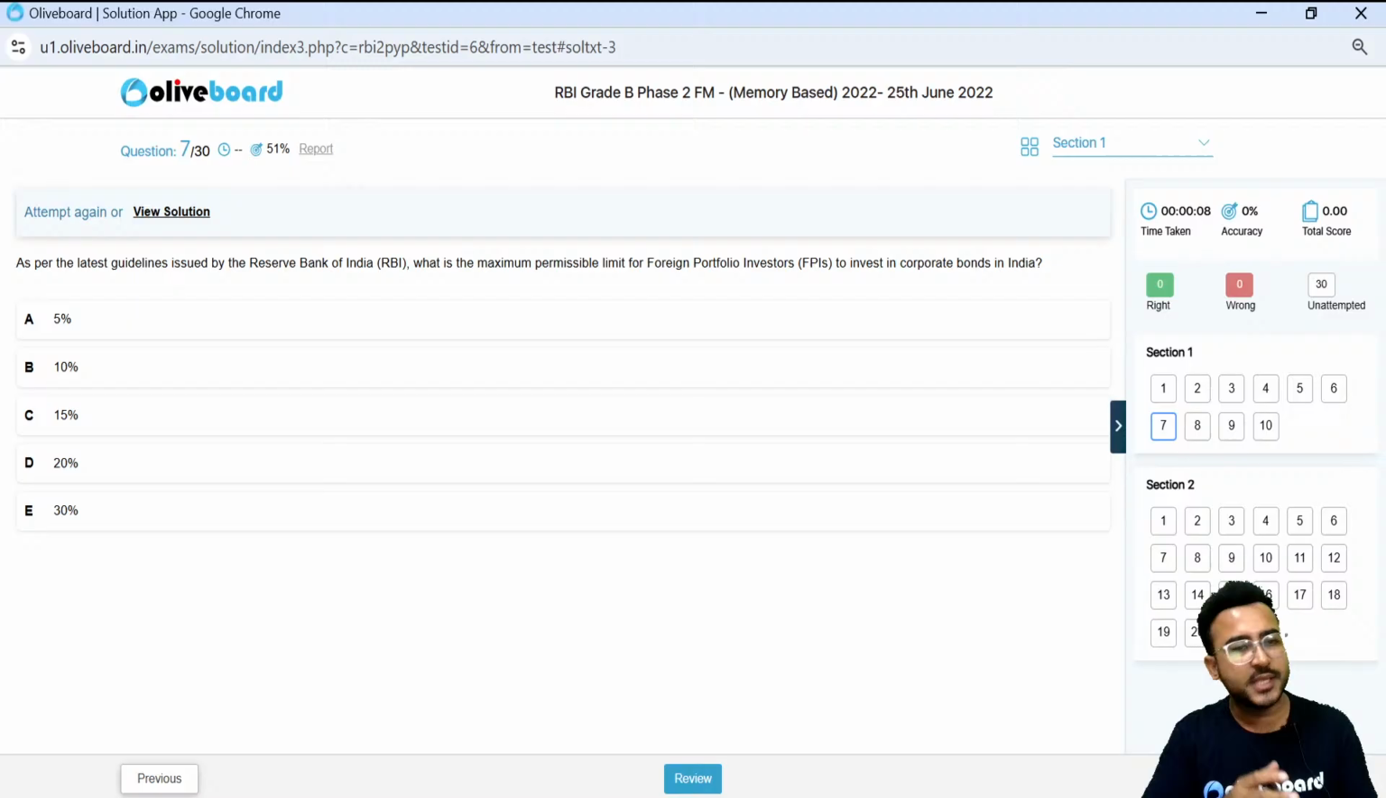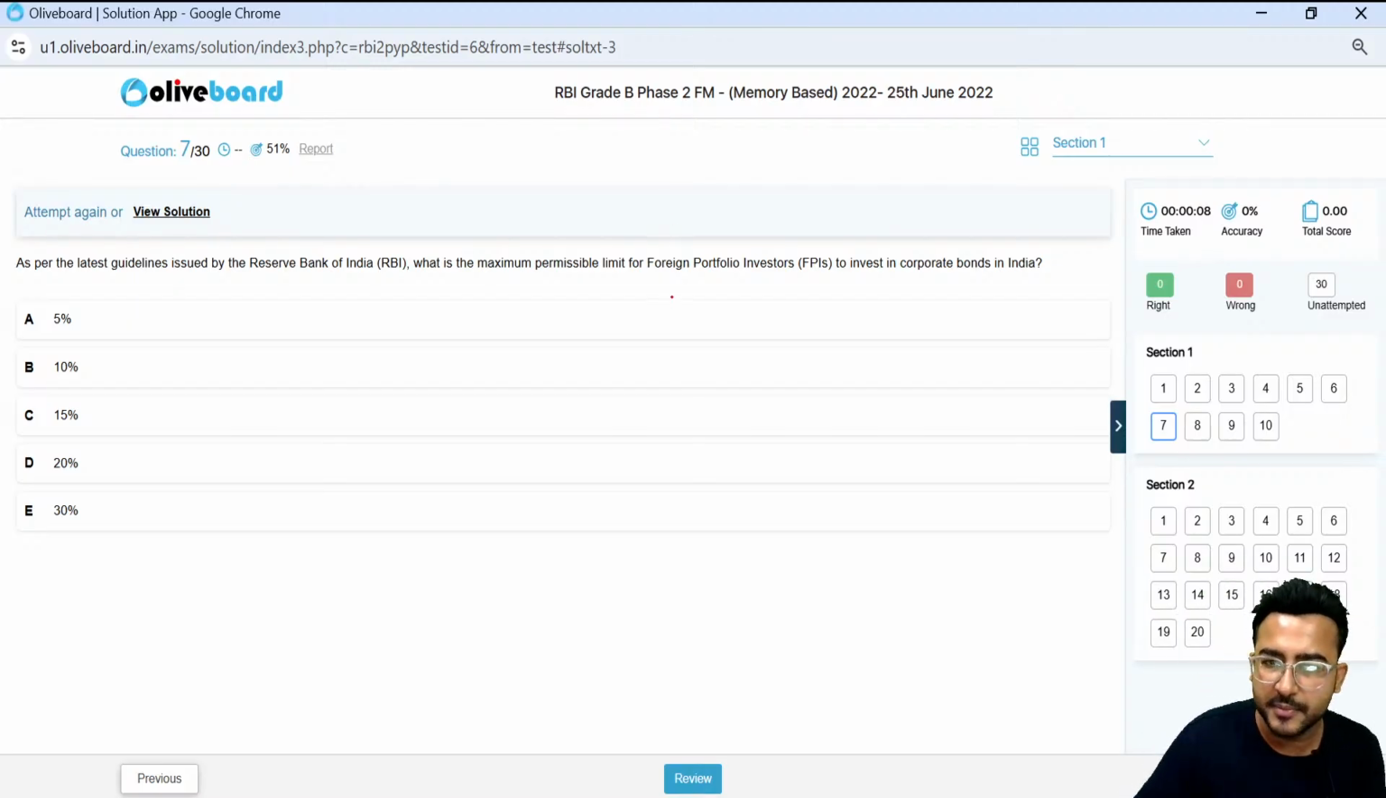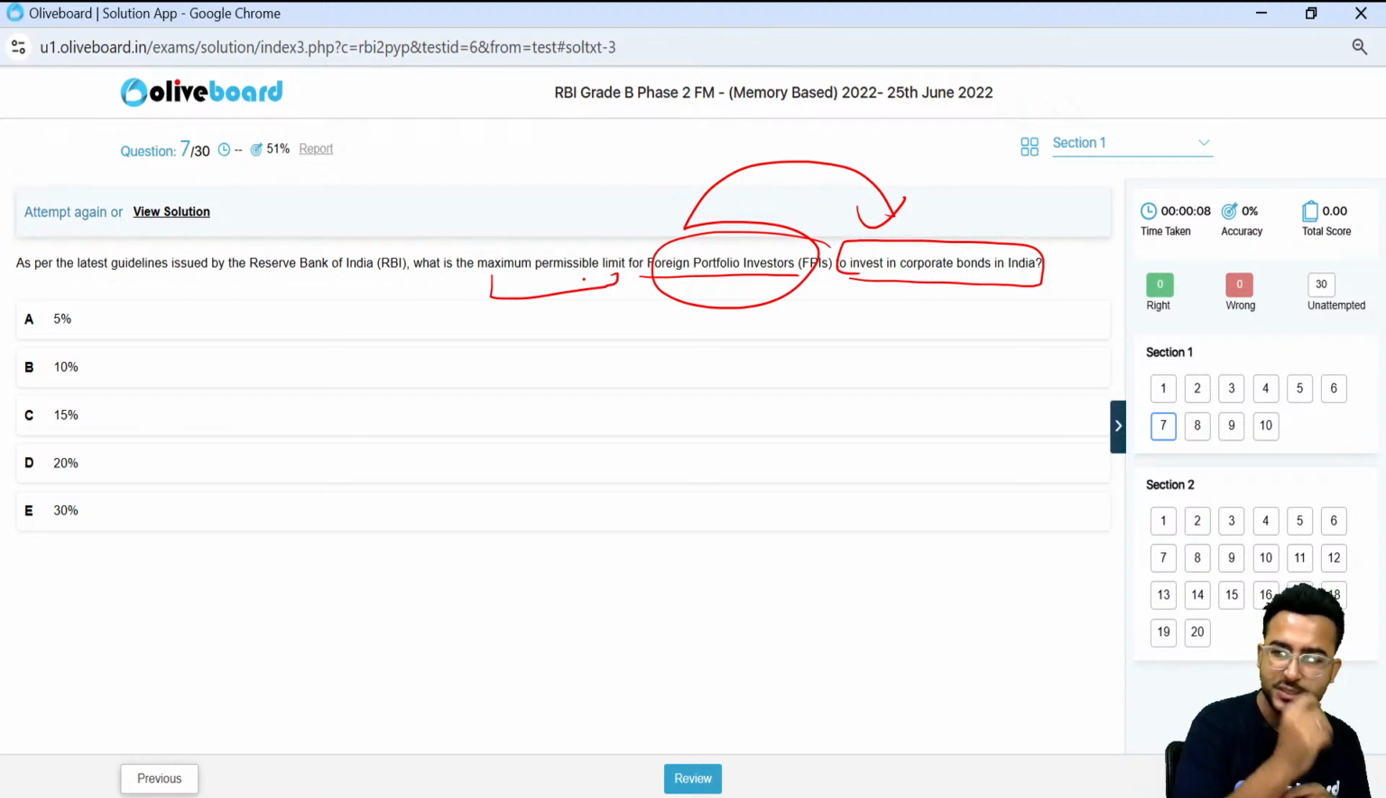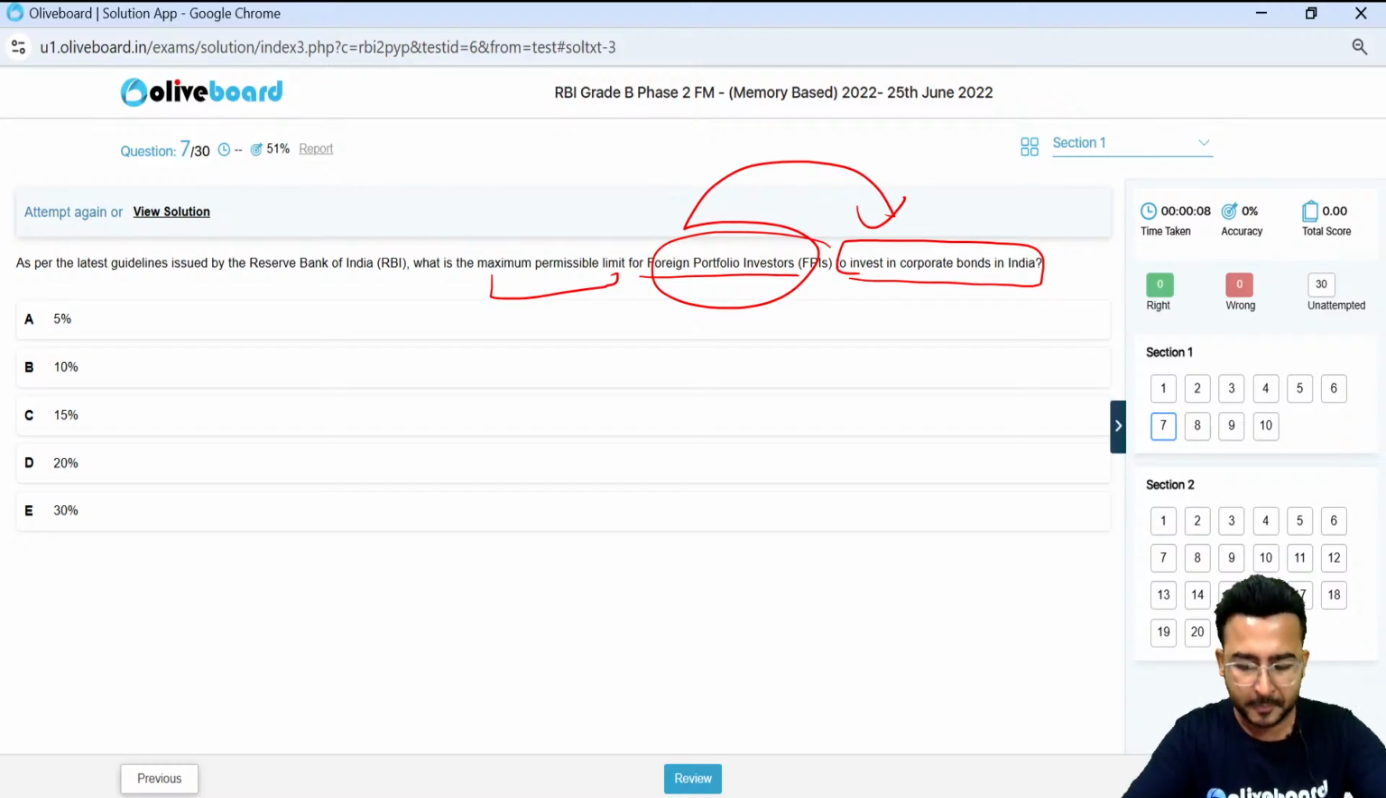Next one, as per the latest guidelines issued by the Reserve Bank of India, what is the maximum permissible limit for FPI to invest in the corporate bonds? If a FPI, foreign portfolio investor, wants to invest in the corporate bonds in India, then what is the maximum permissible limit? Again, this can be important for your examination. Why? Because there is a change in this particular concept. So this will again be important, guys.